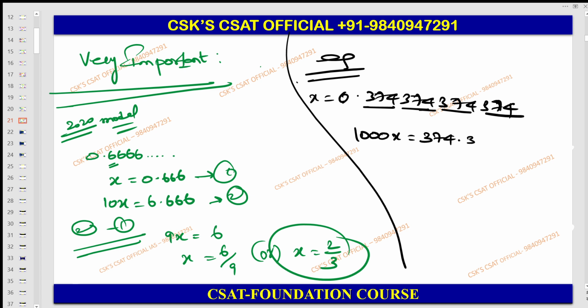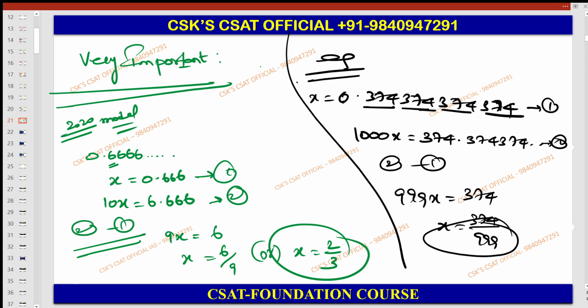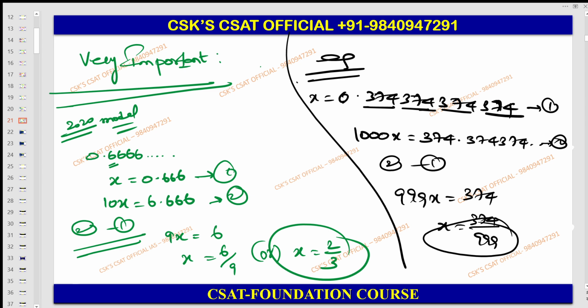374 point, it keeps on moving, 374, 374, etc. Keep this as equation number 1. Keep this as equation number 2. 2 minus 1, so therefore 999x is equal to 374. So x becomes 374 by 999. So this is the format, the procedural method to convert a recurring decimal into a fraction. But I will teach you the shortcut method when it comes to that kind of questions.